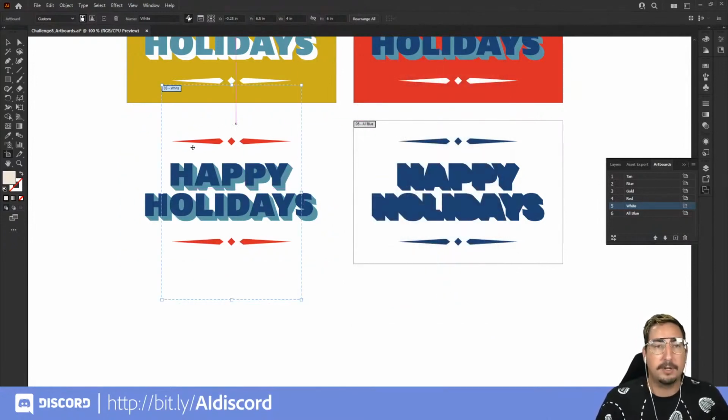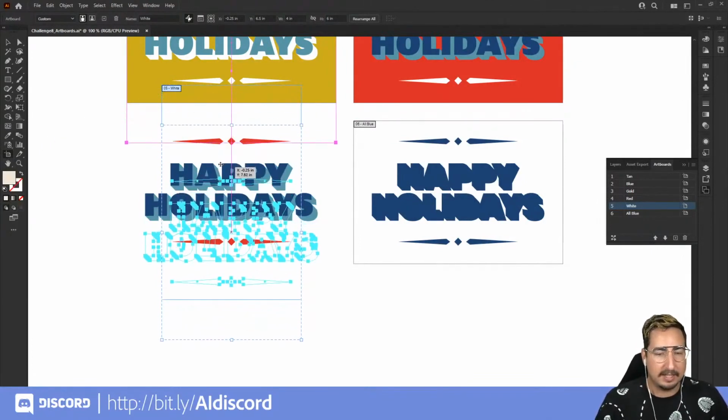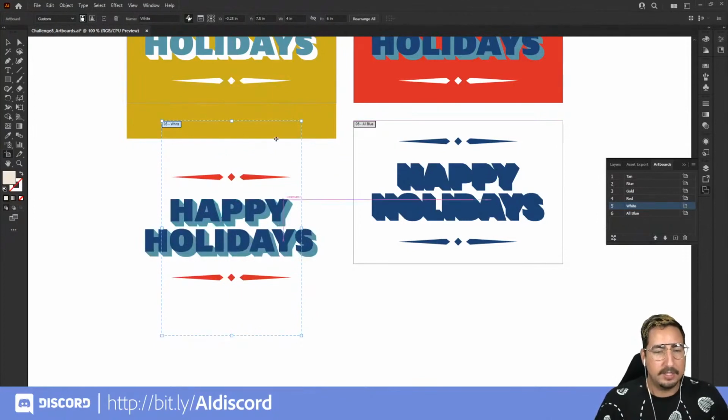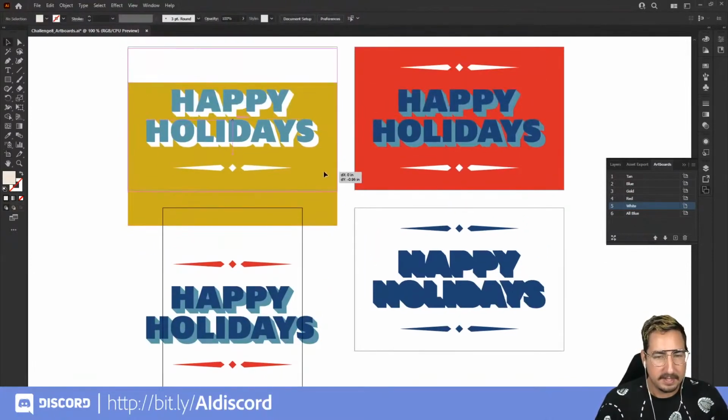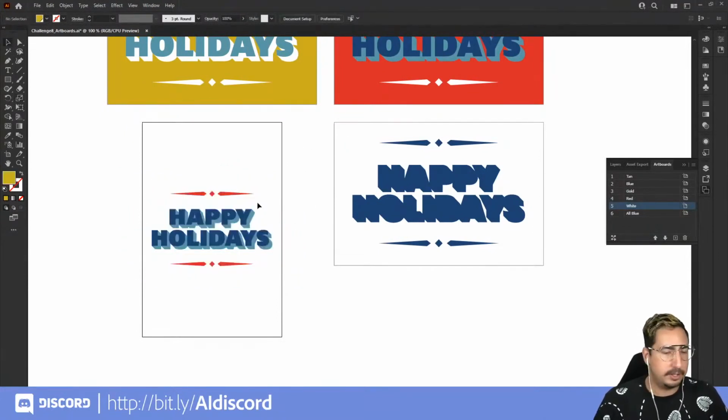Boom. Now our artboard is vertical, but things are a little bit wonky. Because we still have the artboard tool selected, we can click and drag this artboard to move it, and it is going to move the art with it. And it was overlapping that yellow a little bit, so it grabbed it, but that's okay. So let's go ahead and bring this up right there. There we go. So now we can scale this down, and we have a vertical version.